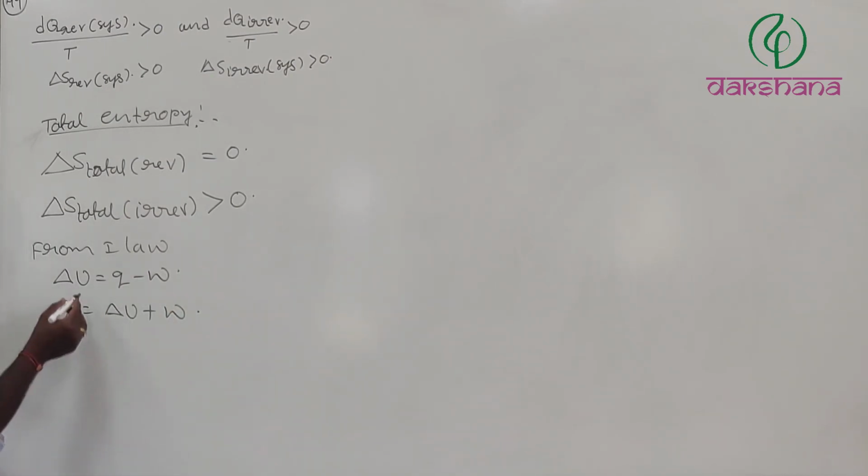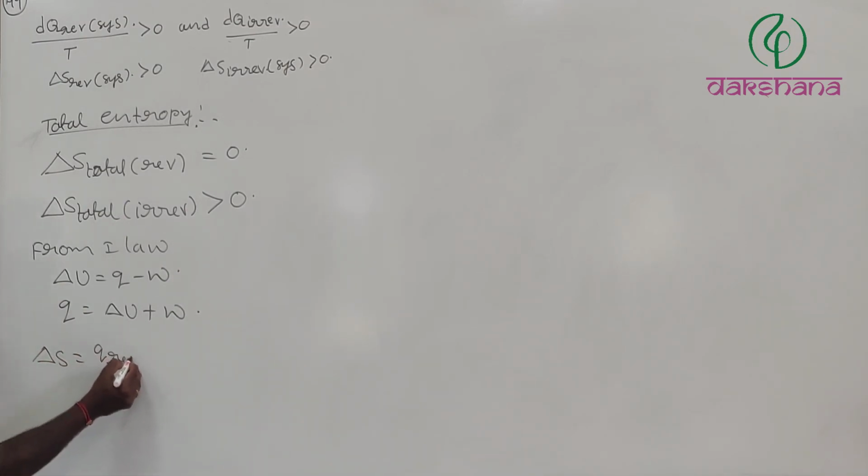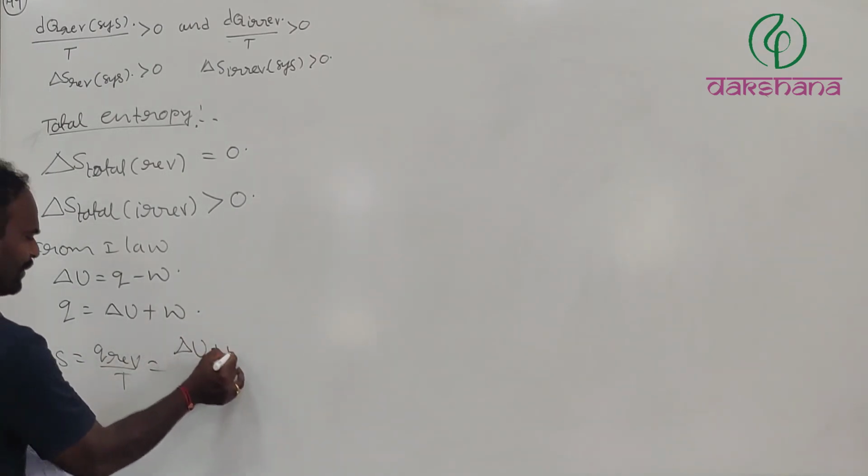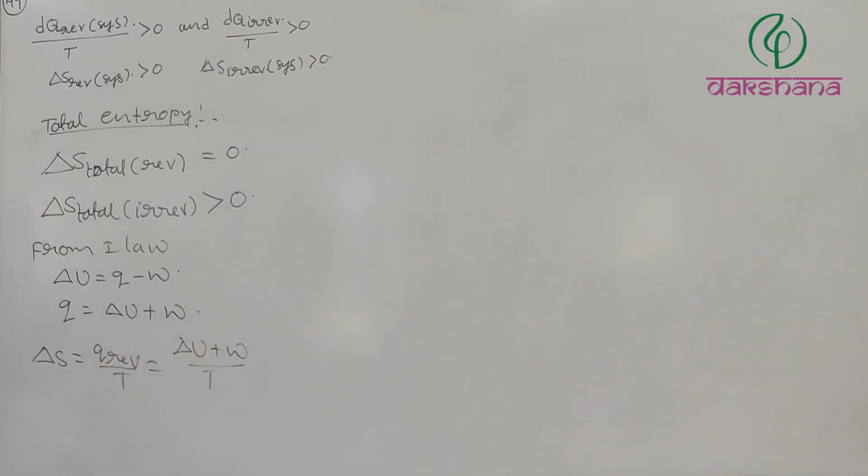Now, if I take delta S equals Q reversible divided by T, by substituting these values, delta U plus W divided by T, for a reversible process we will get the change in entropy.